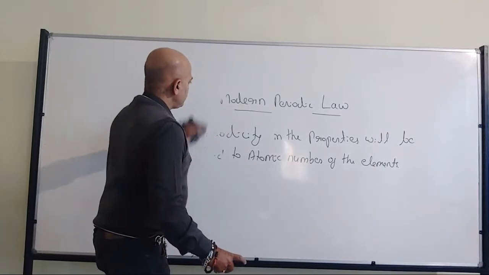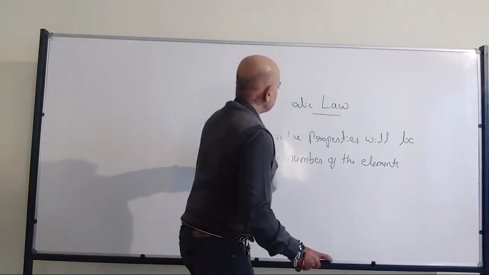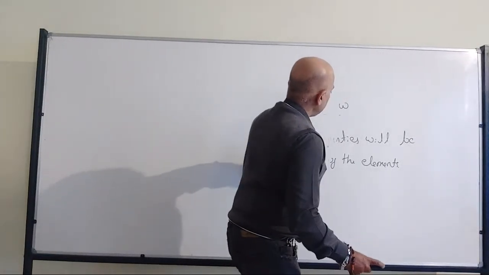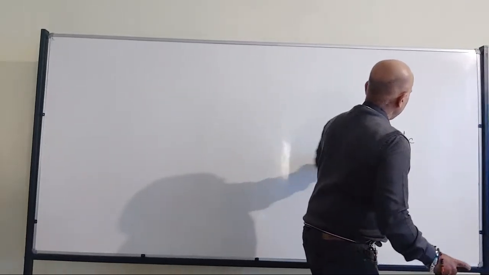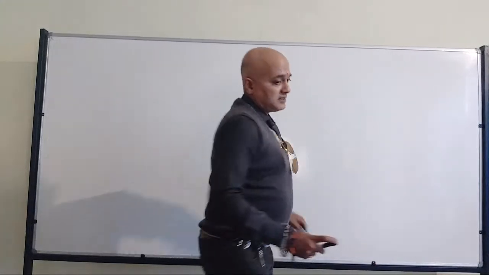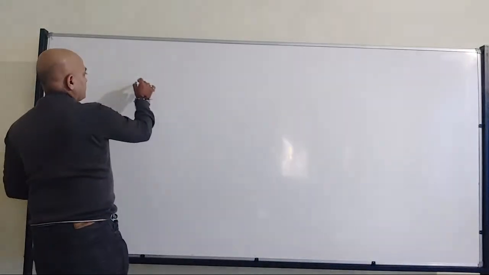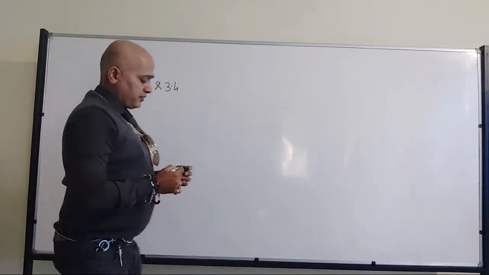All of you have understood? Fine. So these were some of the important concepts which we discussed in the last class. Now we are going to discuss the features of the periodic table, that is the modern periodic table. We are going to discuss the properties or features of the modern periodic table. So I am going to cover sections 3.3 and 3.4.